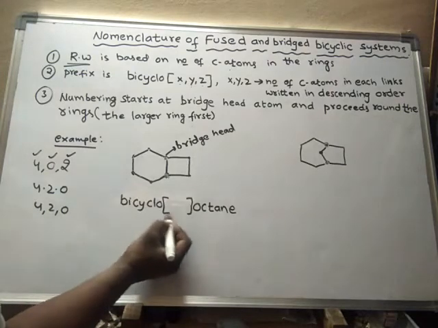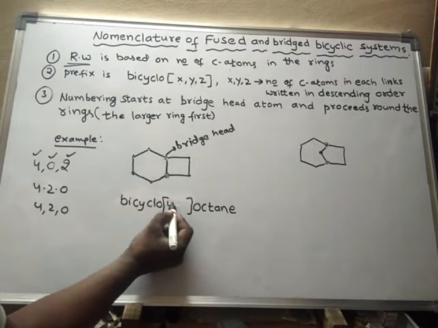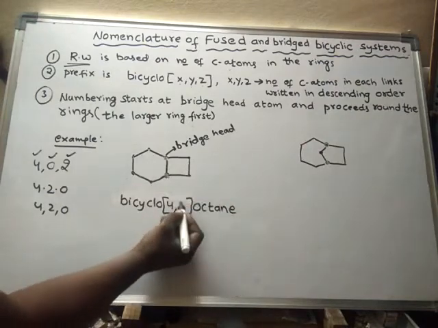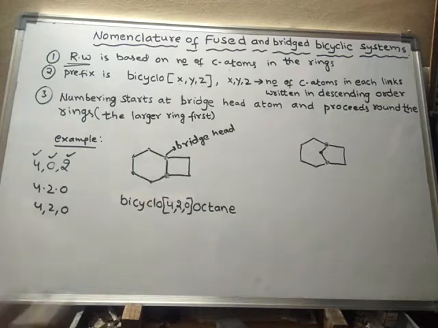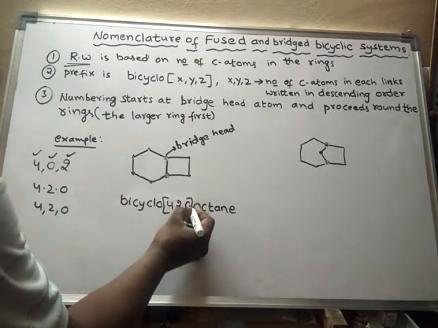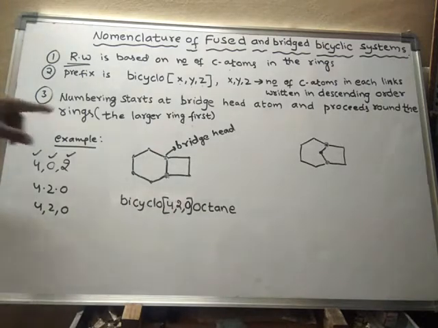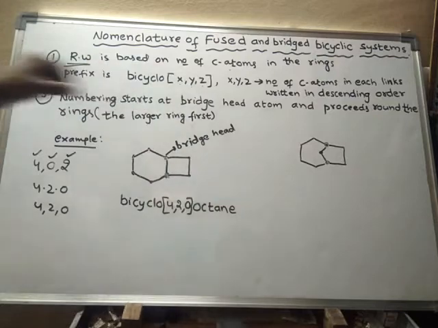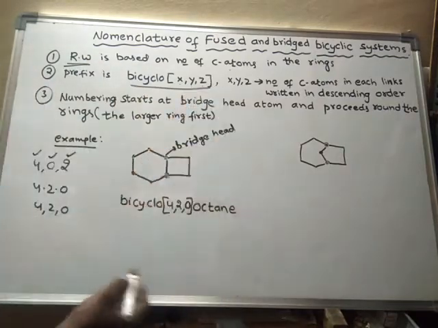So in this bracket we have to write the links, the number of carbon atoms present in each link. Okay, so I mean link wise. So according to descending order, 4, 2, 0. So like this. That means prefix is bicyclo and bracket. So this entire thing is said to be prefix.